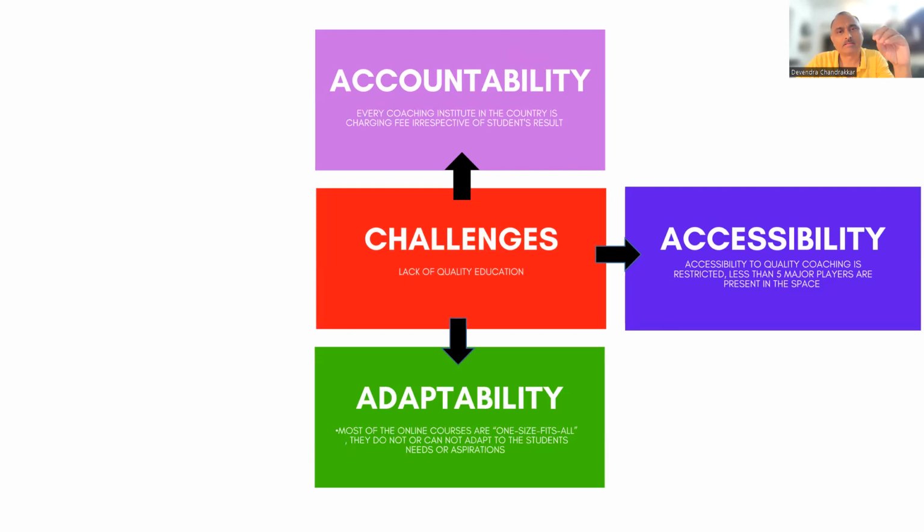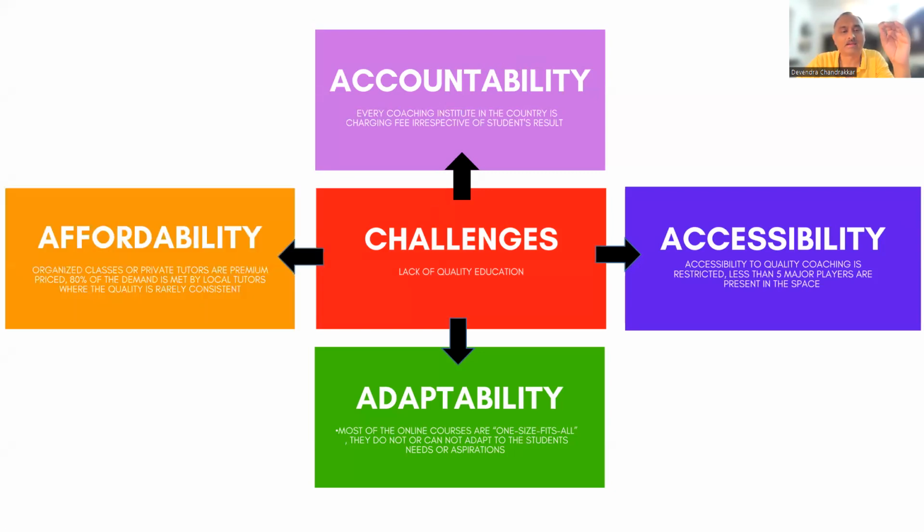The third challenge is adaptability. In a coaching institute, what happens is one teacher, if he is a very good teacher, will be assigned almost 6 to 8 batches, right? And he will be teaching almost 50 to 100 students in a batch. So how many students in 8 batches? 400 students. Do you think it is really feasible for him to adapt to the learning adaptability of each and every student? It's not possible. It's next to impossible कि learning adaptability हो पाएगी. Right? So that is the third challenge, right?